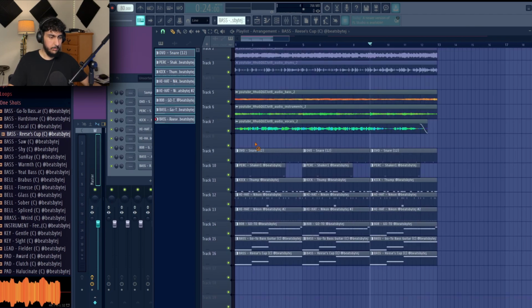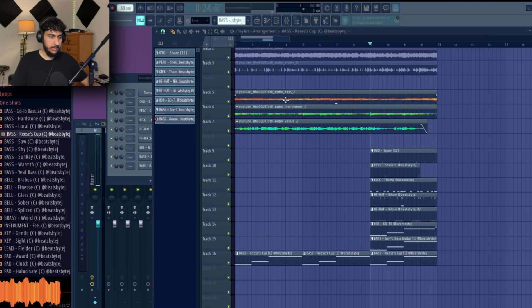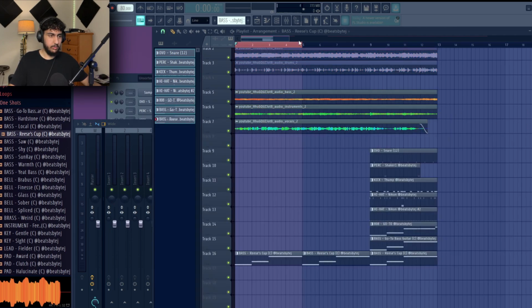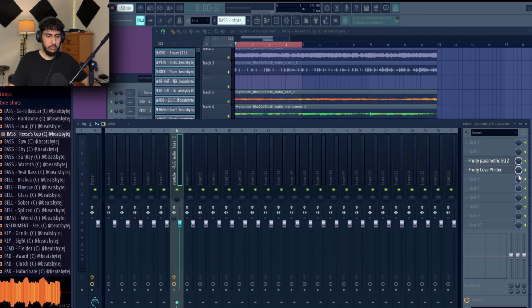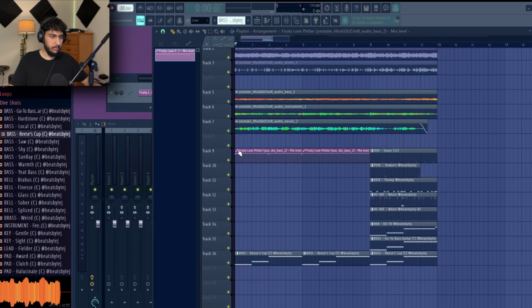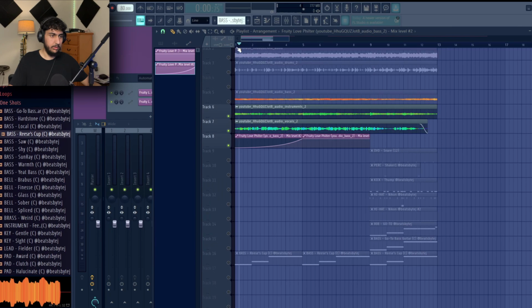So the first thing, I'm gonna keep these first couple sections here without any drums, and I'm just gonna have the sub bass. And you know what? I probably wanna automate this lo-fi filter in. So I'm gonna go ahead and go to the mixer track here, make sure that only 4 measures are selected here, right click, create automation clip, and I'm gonna copy this over, click this and go make unique. And I'm going to just roll in the filter so that it starts where it's like no EQ, and then the filter slowly comes on.